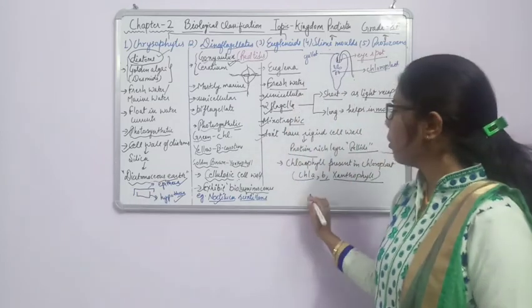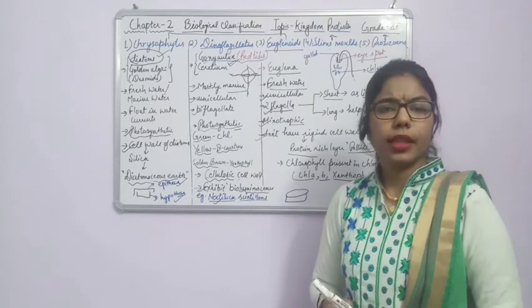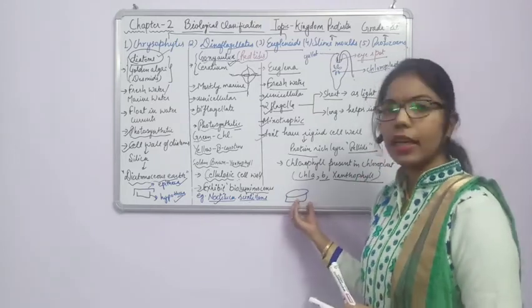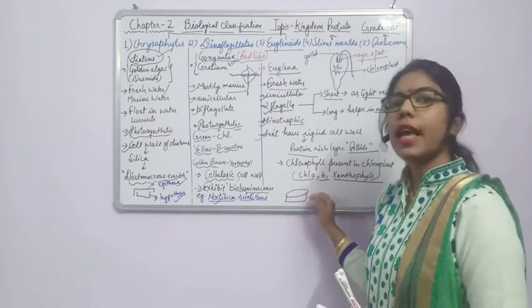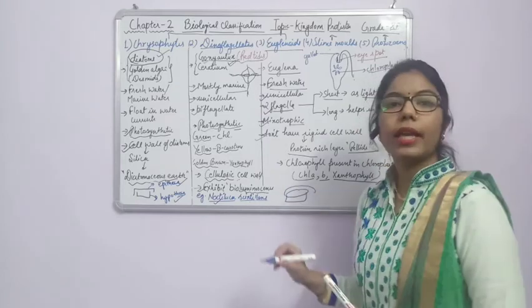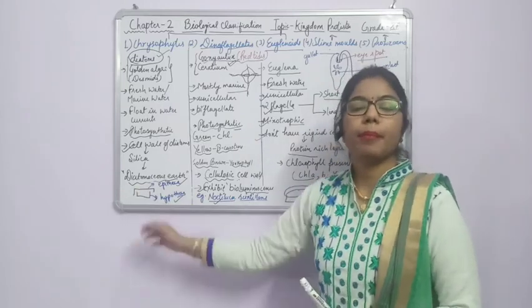And if you talk about the petri dish, have you seen a petri dish in the lab? It has a lid as well as a base part. The base part is known as the hypotheca, and the upper lid is known as the epitheca. The structure they form like this is known as the centric type, and the soap case like one is the pinnate type.